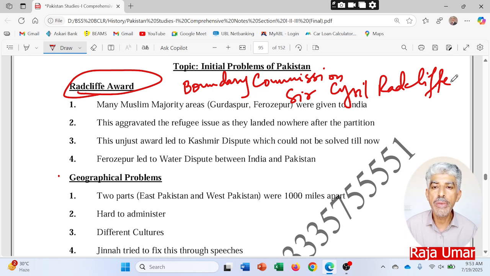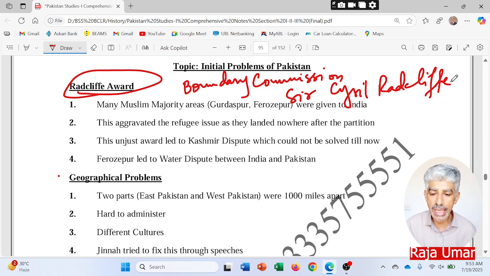So the Boundary Commission was appointed by the British government. Two separate commissions were appointed, one to partition Bengal and one to partition Punjab province. But this particular person, Sir Cyril Radcliffe, was heading both the commissions. He was assisted by a few people from the Muslims and the Hindus for Bengal, and a few for Punjab.